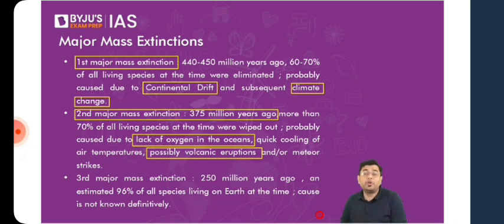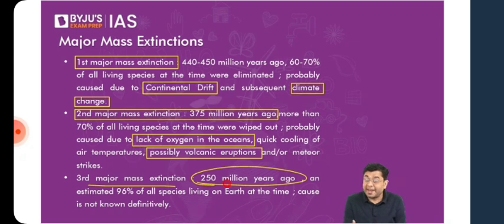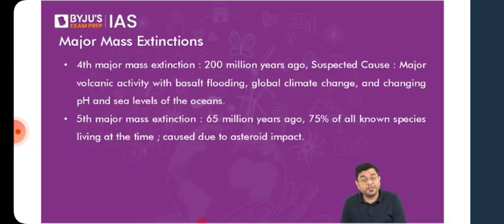That started developing close to around 350 million years back, and that is when large-scale forest development started happening. Many of the large species of animals were not to be found. Then the third major mass extinction, around 250 million years ago, at that point of time, almost 96% of all the known species on the planet went extinct.